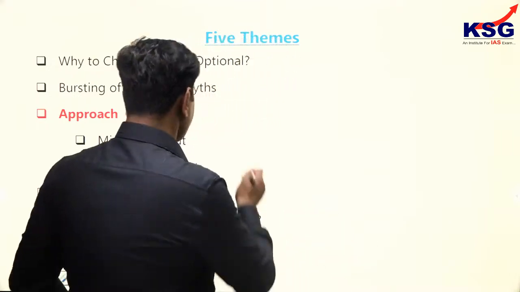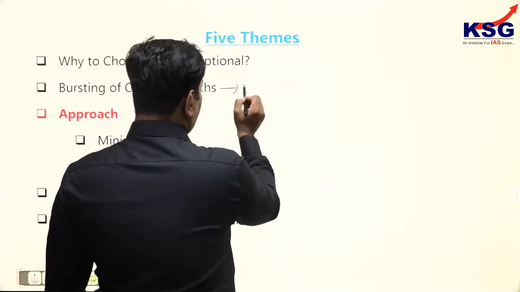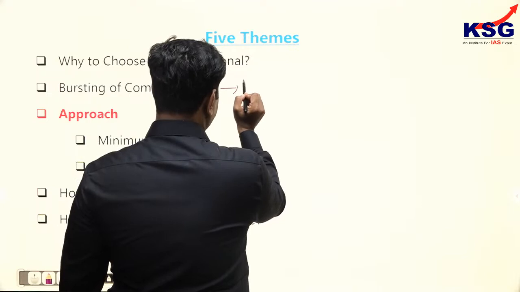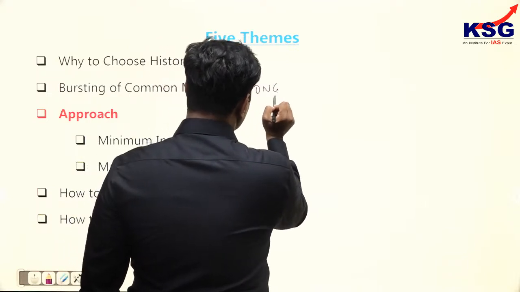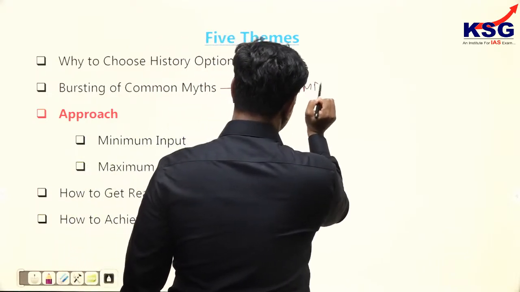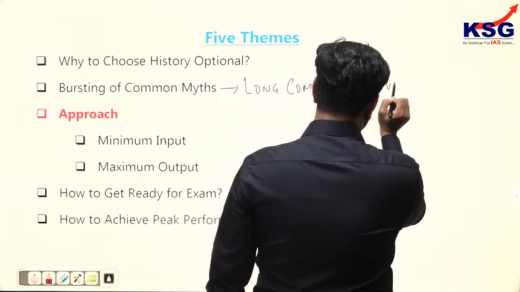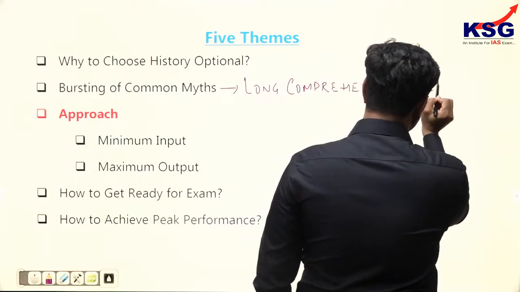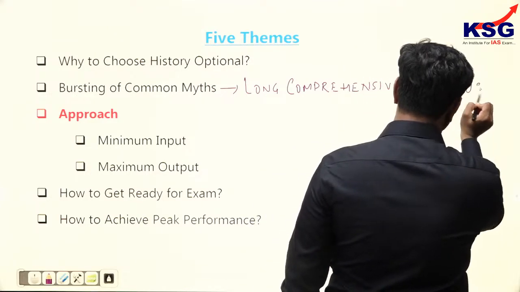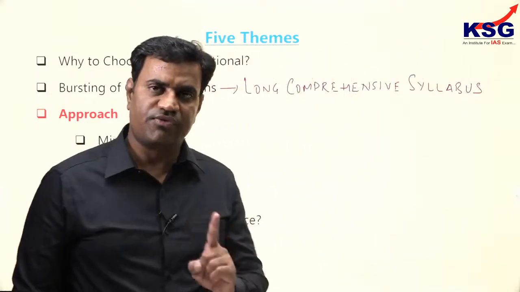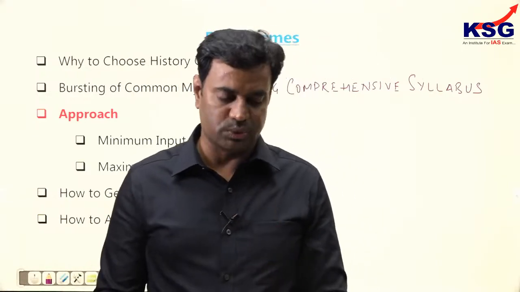One major myth is that history has a large syllabus or a long comprehensive syllabus. So the first major thing highlighted by candidates is that history has a long comprehensive syllabus. Clear? Now first of all we'll bust this myth related to history, clear.